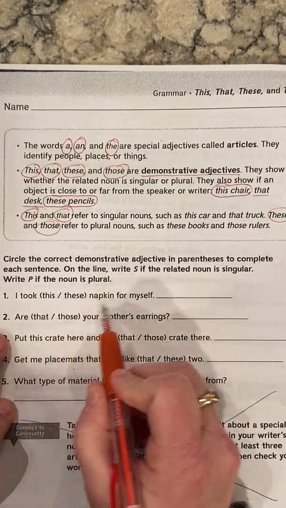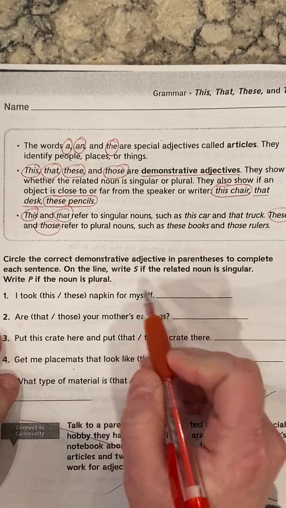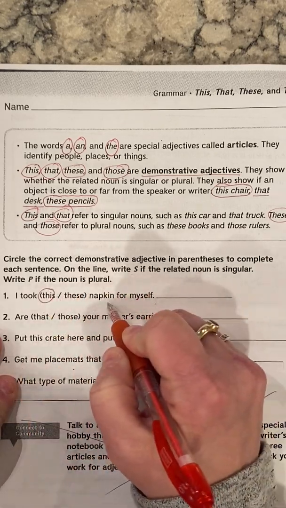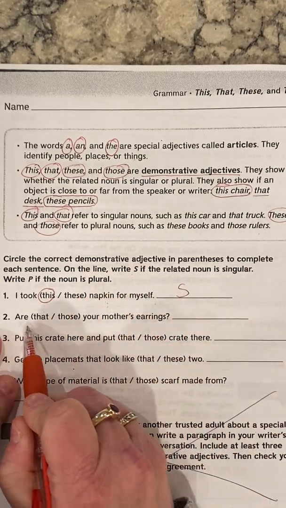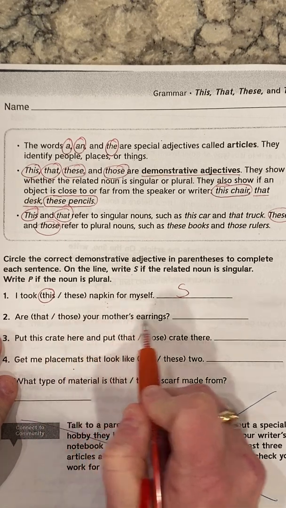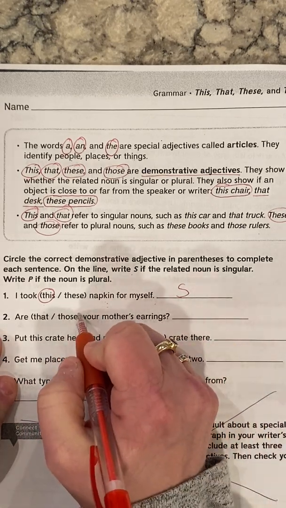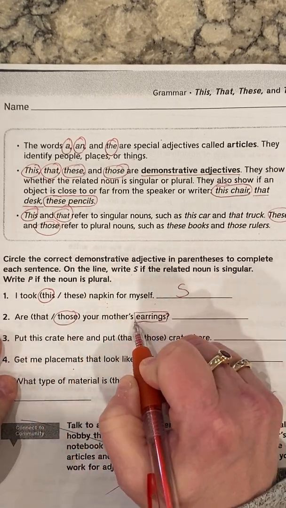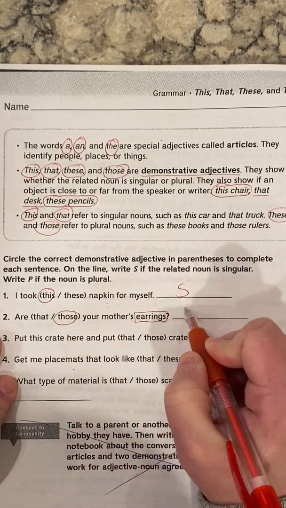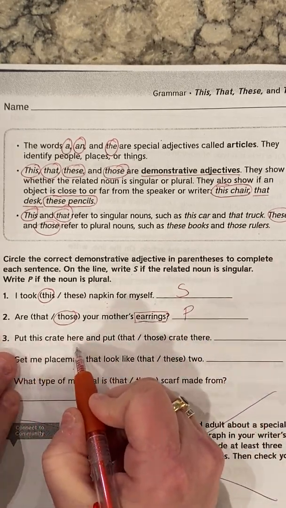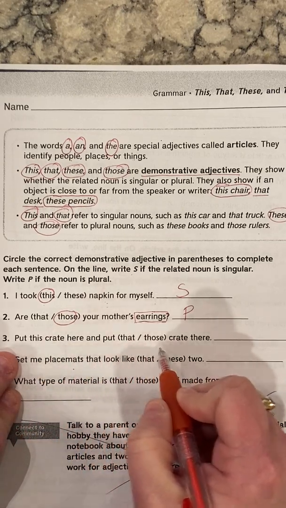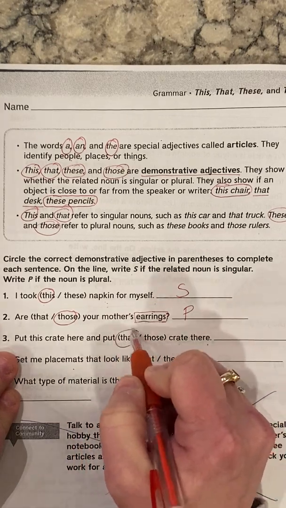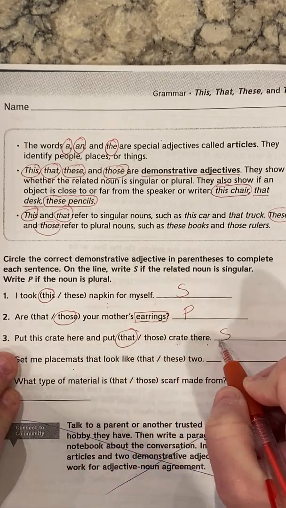So number 1: I took blank napkin for myself. I took this napkin or these napkin. This, because napkin is singular. Number 2, are that or those your mother's earrings? We would say those because mother's earrings, that's the noun that it's describing, and that's plural. For number 3, put this crate here and put that or those crate there. You would say put that crate because crate is singular.